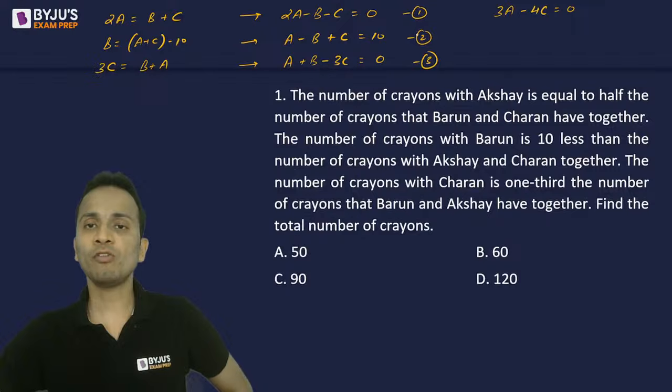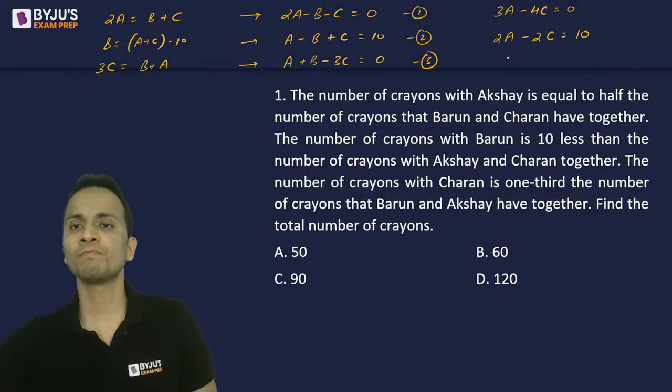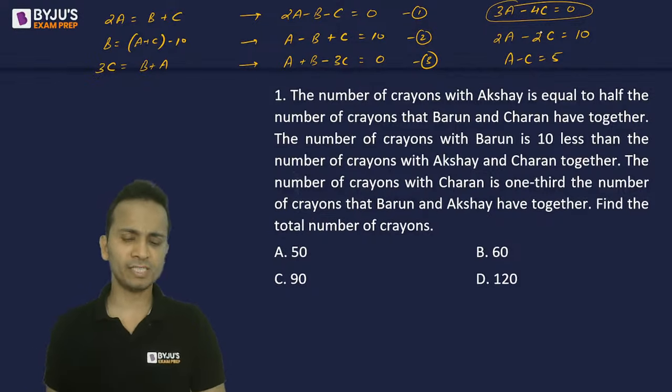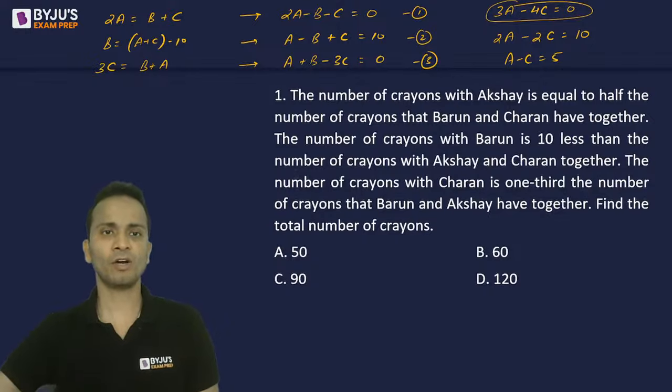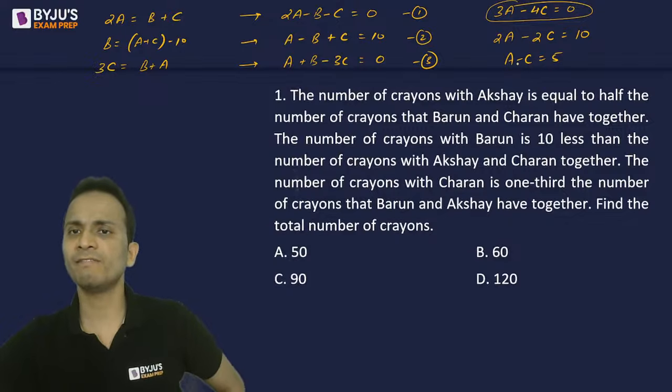Now solving second and third equation. So I'll add second and third equation. Now I'll get twice of a minus, so 2a minus 2c is equal to 10. So I can say a minus c is equal to 5. Now I have the ratio of a and c, and I have the difference of a and c, using which I can find out the values of a and c.